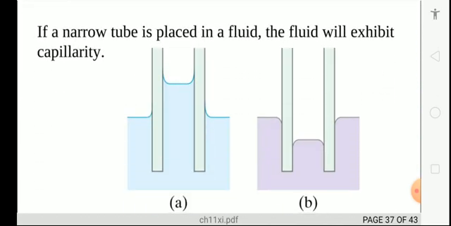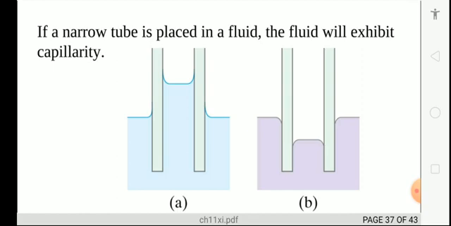The narrow tube placed in the liquid, that is the capillary effect, A and B, in water and in mercury.